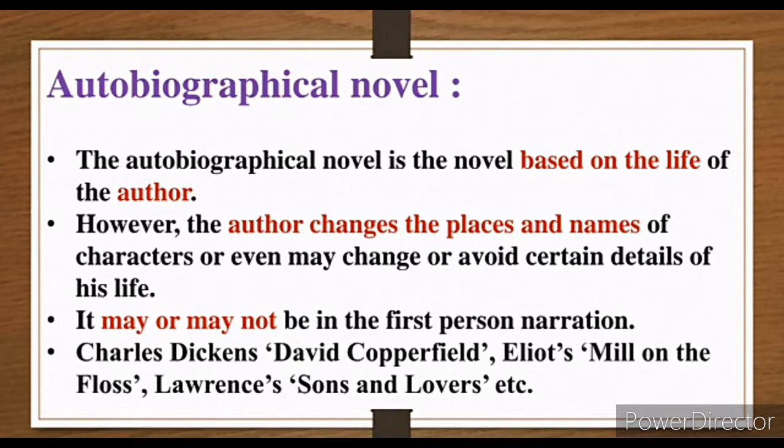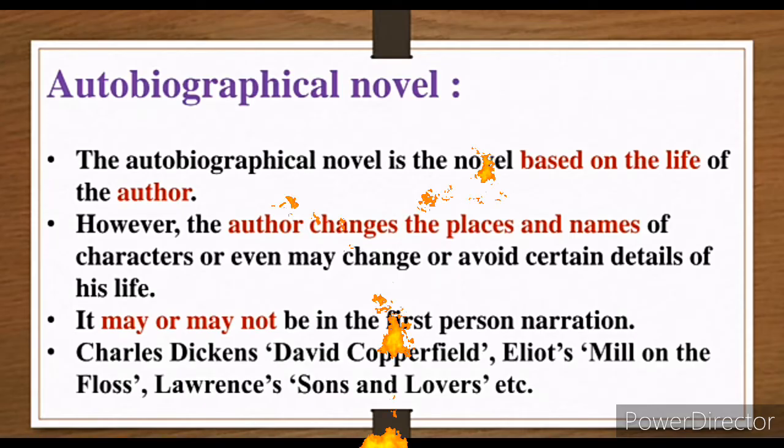The pronoun "I" they might not use; they use it at the end when they say that this character is actually me in real life. After the whole story is over, at the very last they present, by saying that the main protagonist, whatever problem he was facing, is actually the life of the author's own life that has been presented. Then we can connect, okay, this is the autobiographical novel.